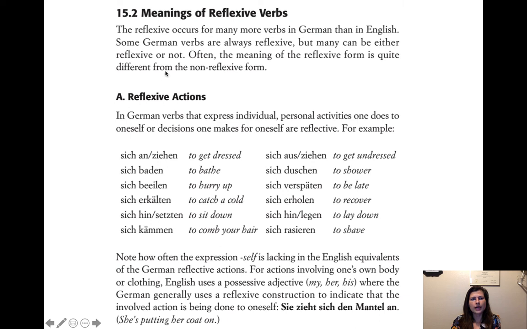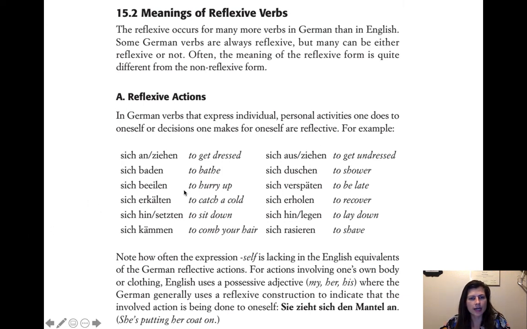And then we have some reflexive verbs just to review some meanings, and there are some new ones in here as well. Sich anziehen, to get dressed, and that slash means it's a separable prefix. So depending on how you conjugate it, it might come to the end, like in the present tense. And then sich baden is to bathe oneself.